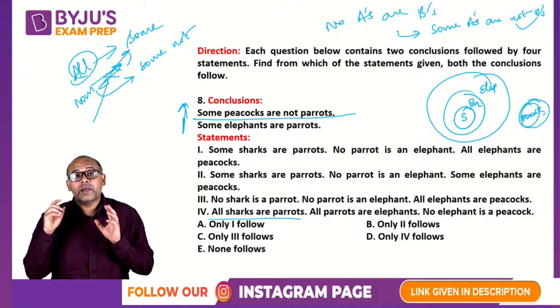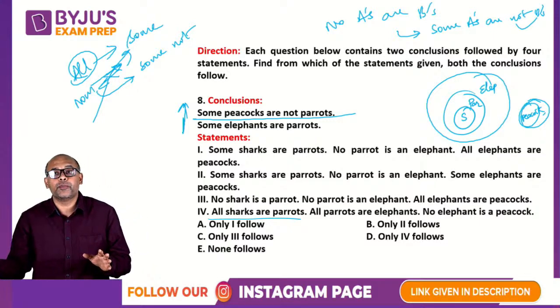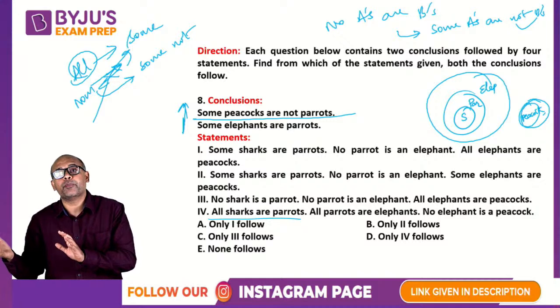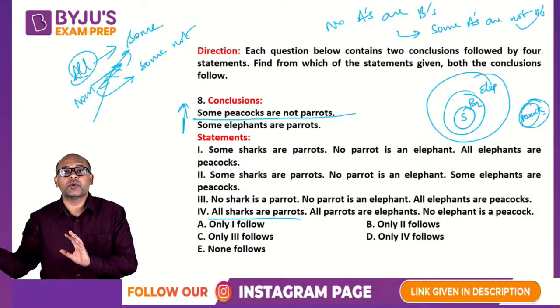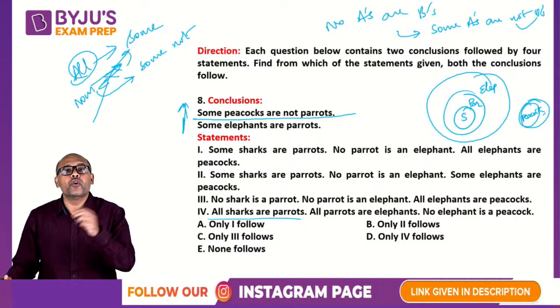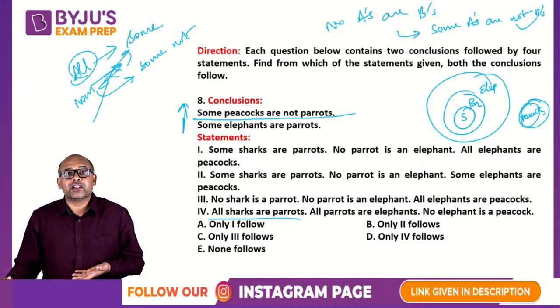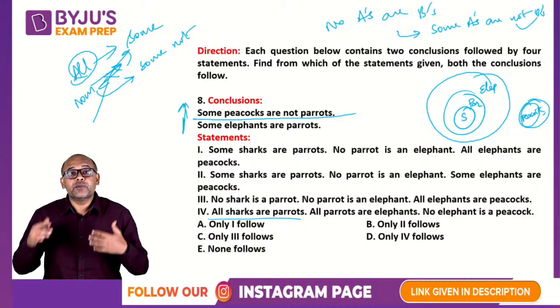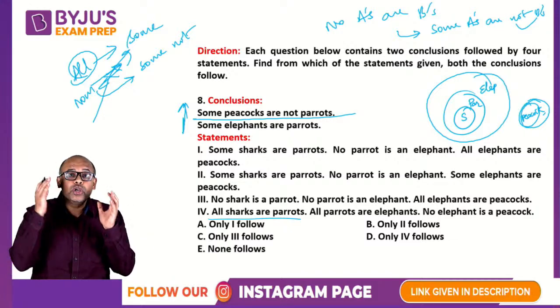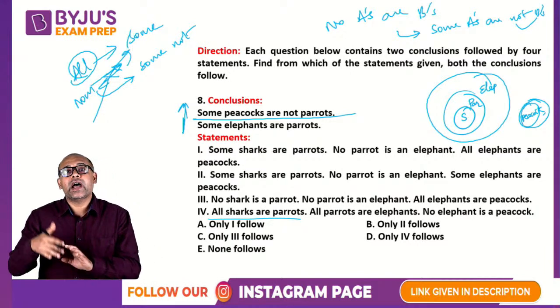And please keep in mind, some does not mean all. If I say some of you passed, it does not mean that all of you passed. But if all of you passed, I can say some of you passed without talking about the others. So if 30 people wrote an exam, I'll say 4 of you passed. I am not saying only 4 of you passed. It could be that 4 of them I corrected, the other 26 I did not correct. So you have no information about the other 26. But if I say only 4 passed, it means I corrected everything, only 4 passed, the other 26 failed. That is how you need to distinguish between all, some and some not.